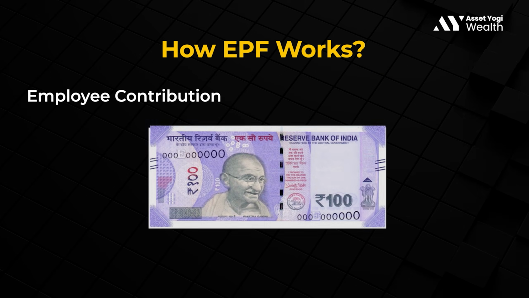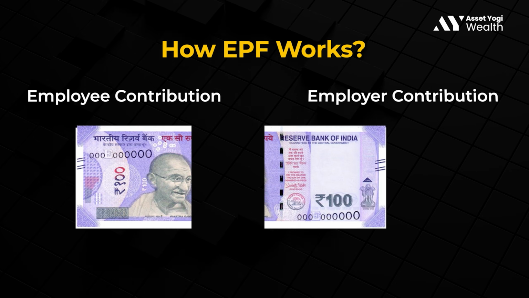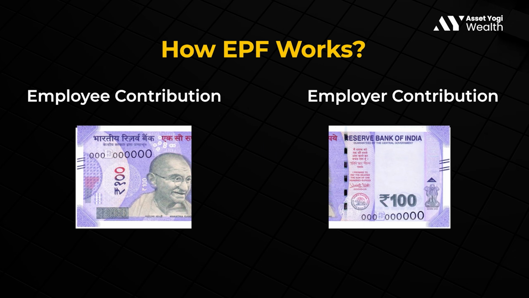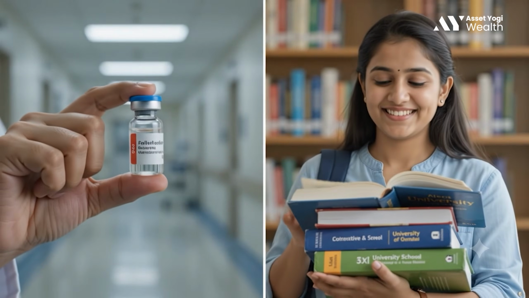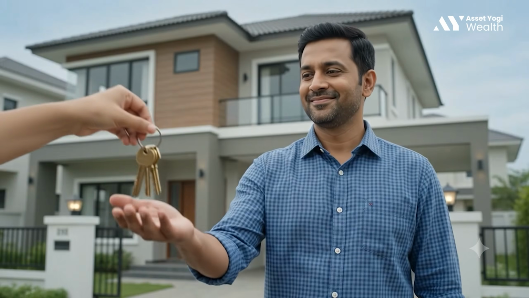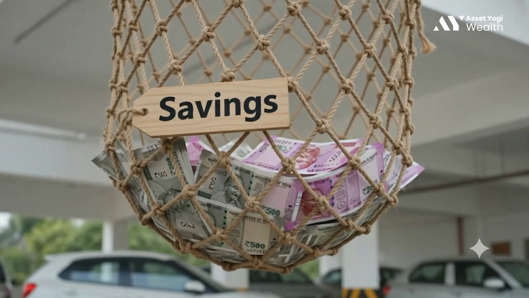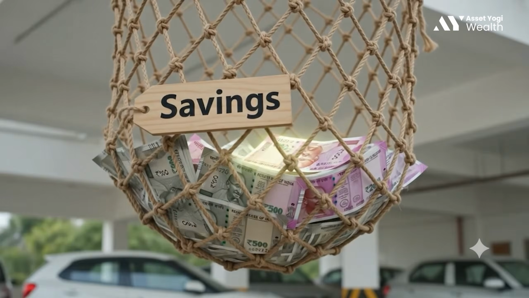Now, first a quick refresh of how EPF works. See, every salaried employee has a fixed amount automatically deducted from his salary every month, and the employer adds an equal contribution. This is EPF. It currently earns 8.25% interest per annum, and this is all government backed and tax free in most cases. It is not just a retirement fund. You can also withdraw it for a medical emergency, your child's education, or even buying a home. Historically, it has worked as a forced savings habit and a financial safety net. This runs automatically without much effort on our part.